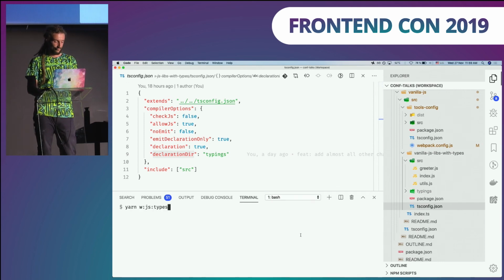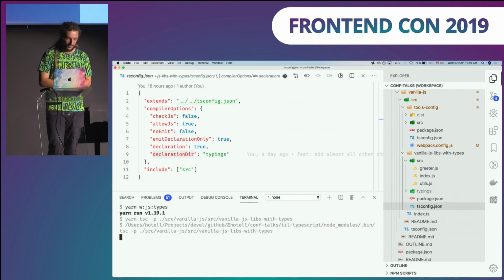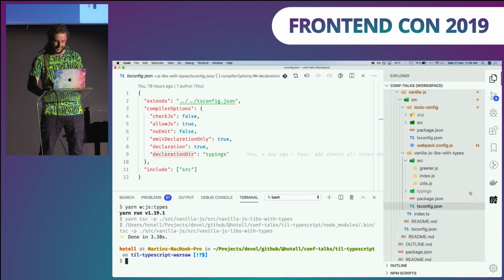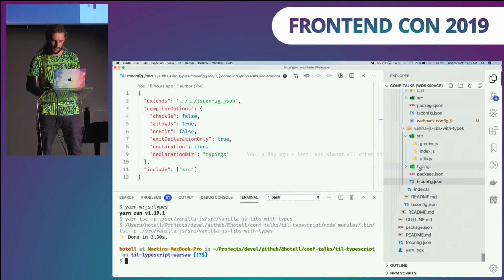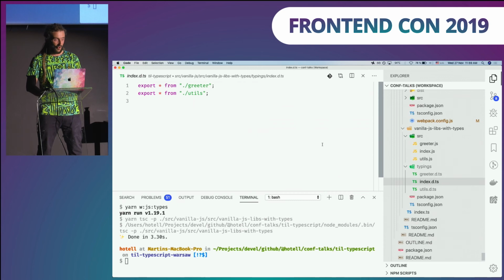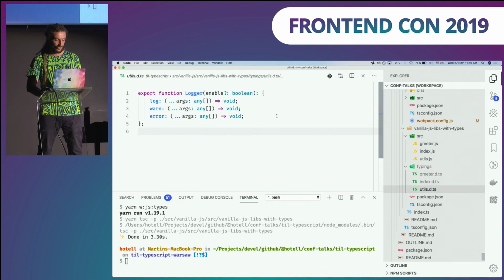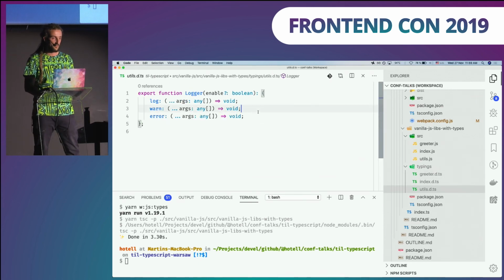So I'm telling the program where it should output those types. So let's try this. I'm gonna execute some command, which is just executing the TSC binary on this particular library. Let's do this. Done. And what was done, if we take a look in our folder structure, there are typings for my vanilla JavaScript library, and the greeter is properly typed by strings, and even utils is properly typed thanks to powerful TypeScript inference. So I know that enable is optional, and type of boolean, and all those other methods have been inferred.